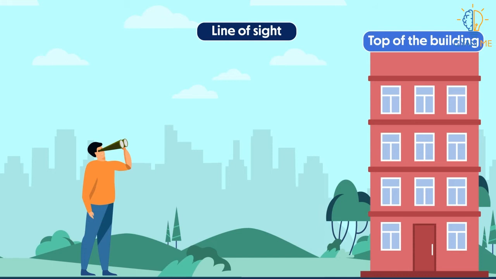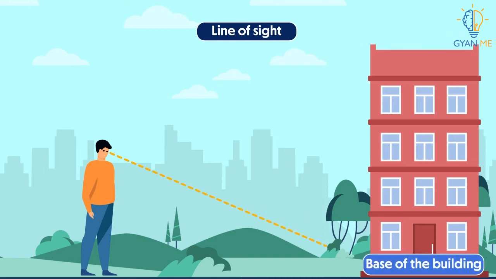Now what if you're looking at the top of the building? Yes, in this case, we will draw a line from the eye to the top of the building. This slanting line now becomes the line of sight. What would be the line of sight if you were observing the base of the building then? Yes, you are correct. It will be a line connecting the eye and the building's base. So this will be a line of sight in case when we are looking down.